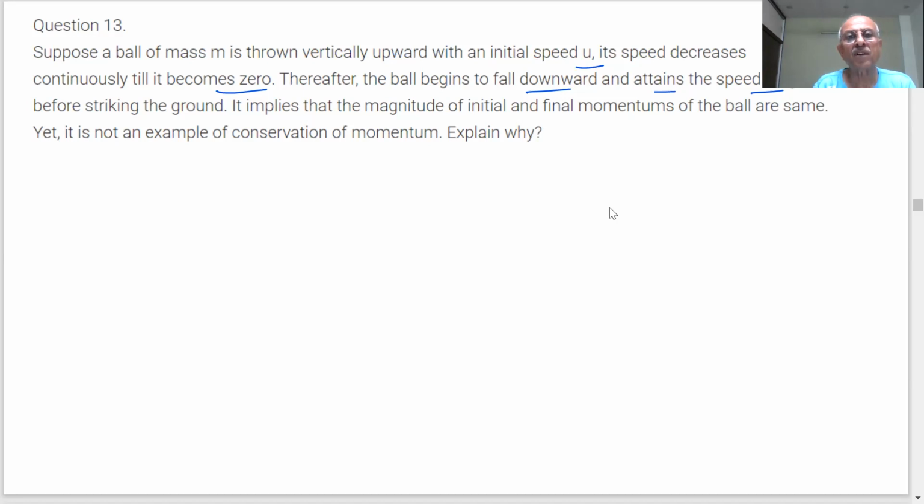And the change in velocity is due to the gravitational force of the earth. All right.